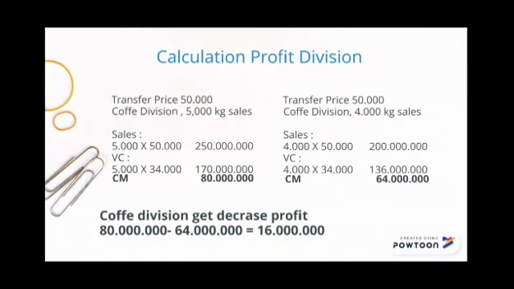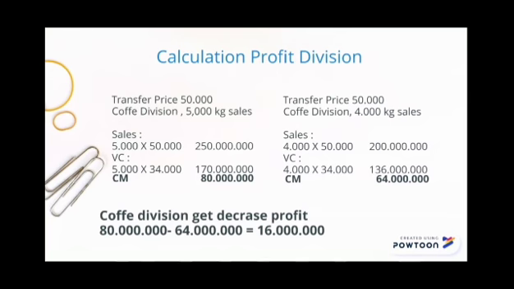Calculation of profit from the coffee division. When the transfer price is 50,000 rupiah and the sale is 5,000 kilograms, the sales are 250 million from 5,000 multiplied by 50,000 rupiah, and variable cost is 170 million from 5,000 multiplied by 34,000. Then contribution margin is 80 million from sales minus variable cost.